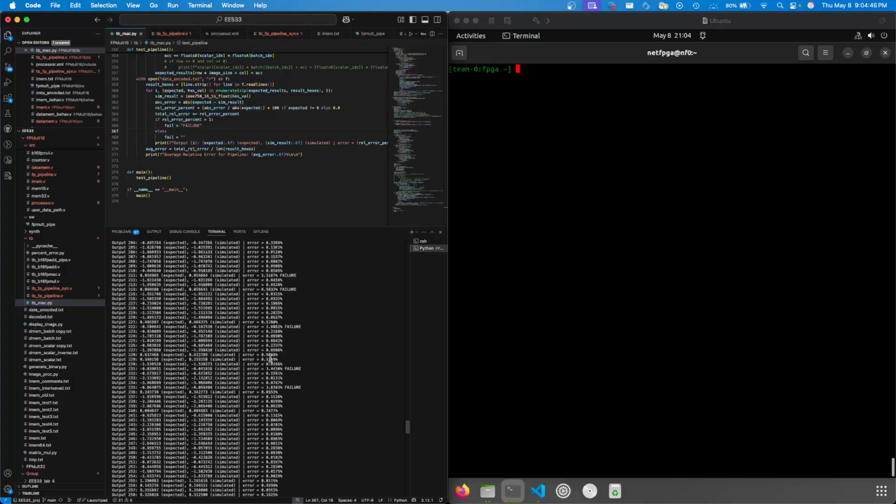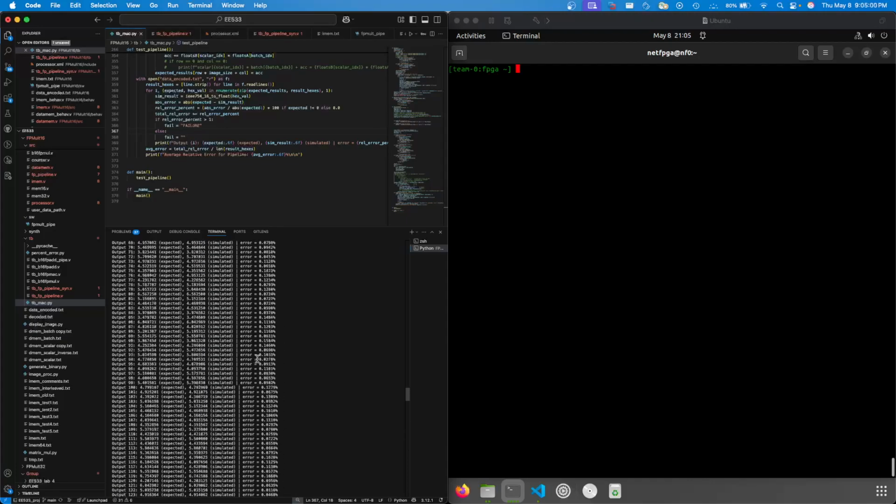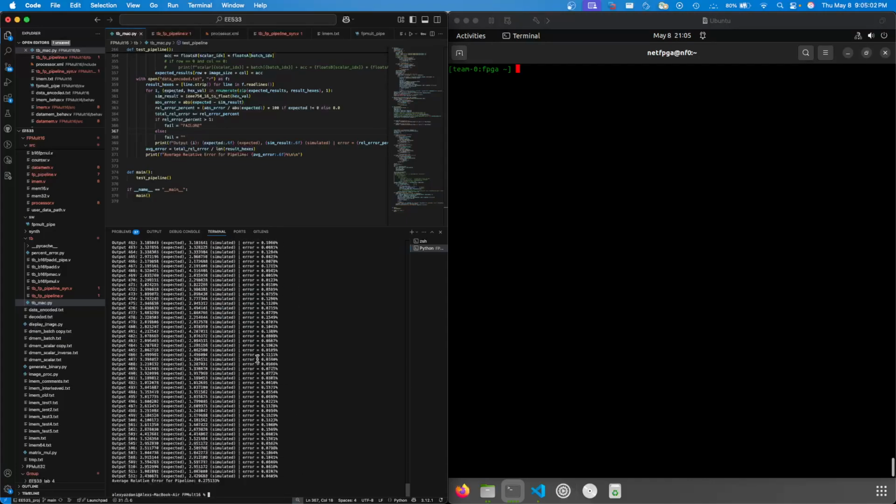You can see that some of them say failure, but these aren't true failures. It's just marked to say failure for anything that has an error above 1%. But actually, when we decode the images, this error gets attenuated. So anyways, this is our kind of gold standard that we're measuring against. And we know that this is working, but it's our simulation. So we actually want it to work in hardware.